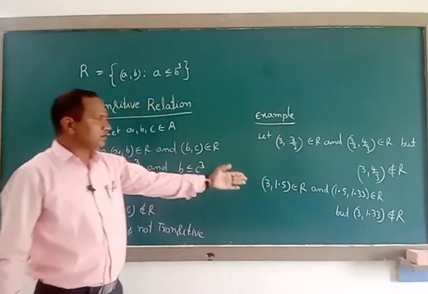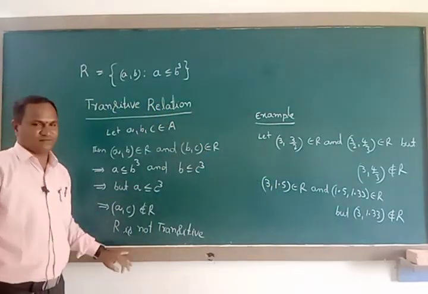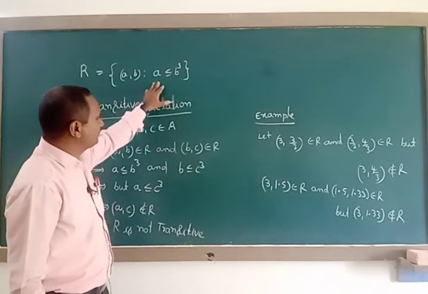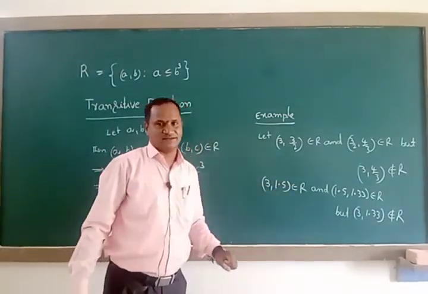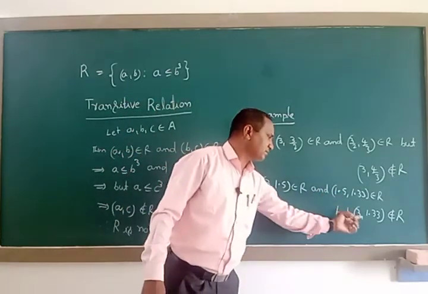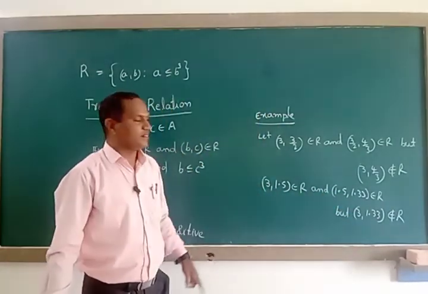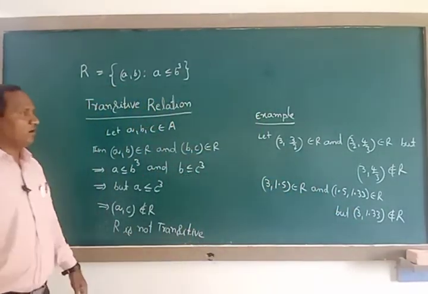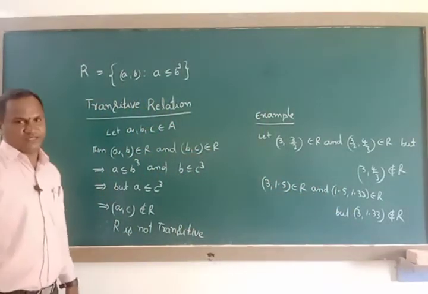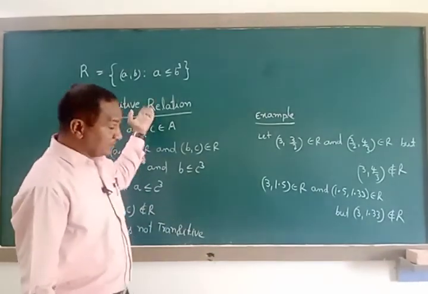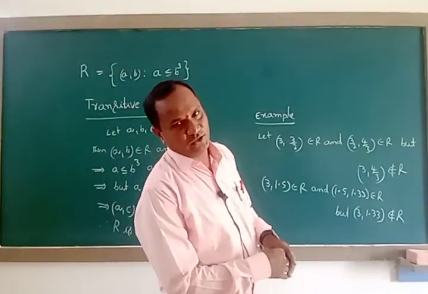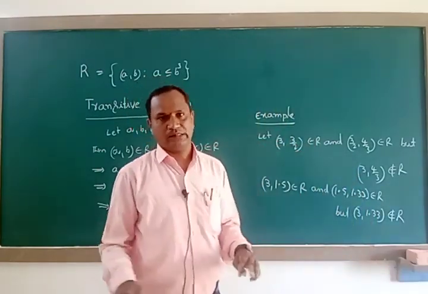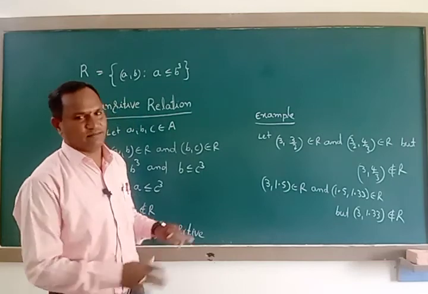Then these do not satisfy the transitive relation. They are not forming the transitive relations. We have to apply these definitions to all these ordered pairs. But these two are satisfied, but the last one is not satisfied. Whenever the last one is not satisfied, we can tell R is not a transitive relation. In this question also, A is less than or equal to B cube means it is not forming reflexive, it is not forming transitive, it is not forming symmetric.